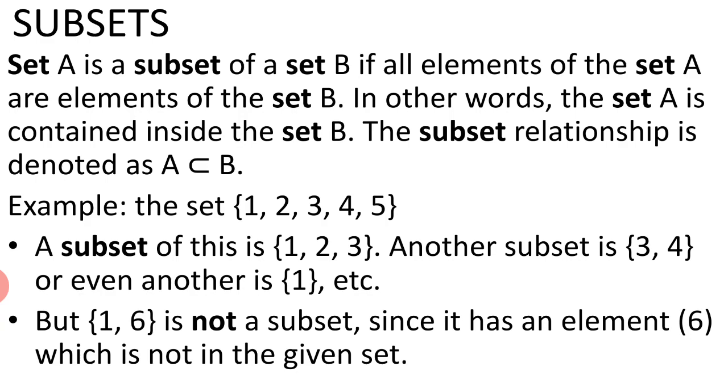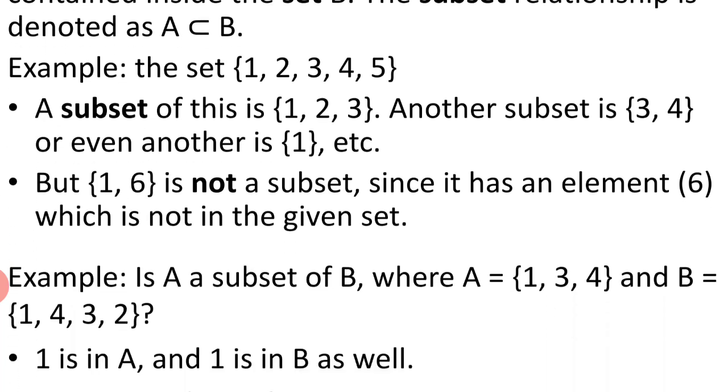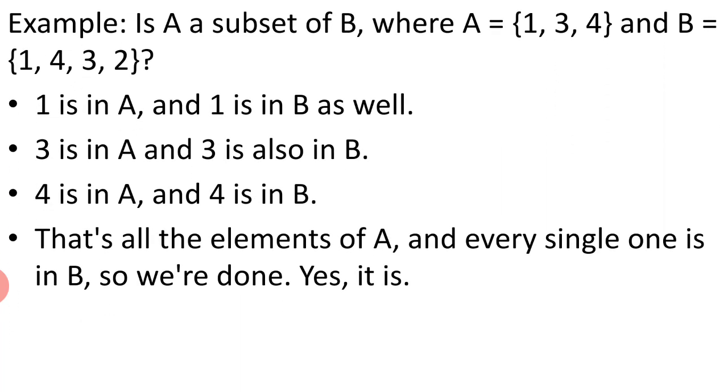So to be a subset, we have to list at least some elements from the given original set, and we should not include elements that are not in the original set. This is about subsets. For example here, is A a subset of B, where A has 1, 3, 4 as its elements and B has 1, 4, 3, 2 as its elements? So we will find out if A is a subset or not.